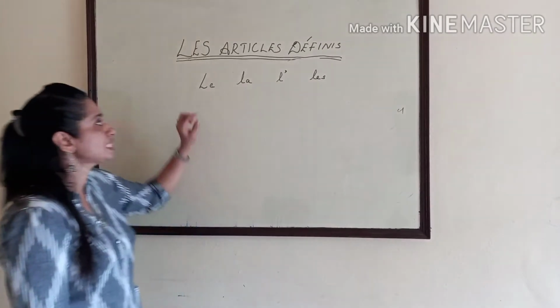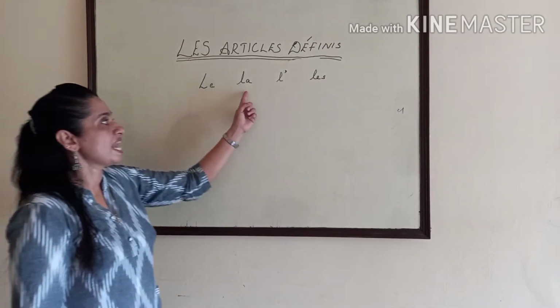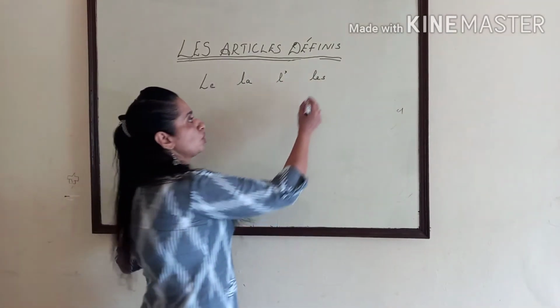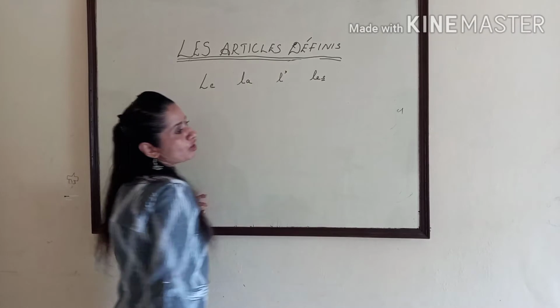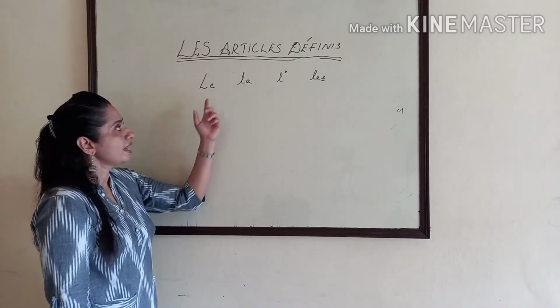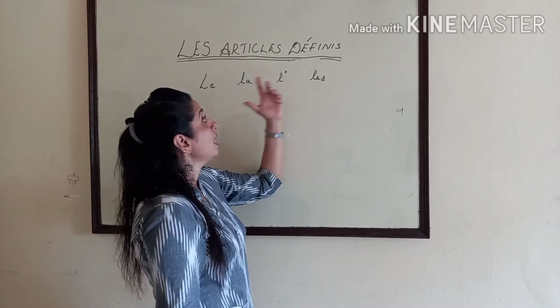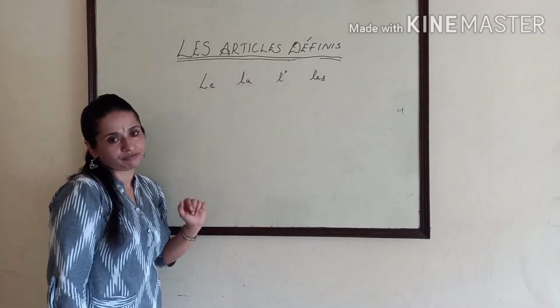So how is it pronounced? Le, la, L apostrophe, les. I have already told you that the last S won't be pronounced. Okay? La, L apostrophe and le. These are the definite articles in French.